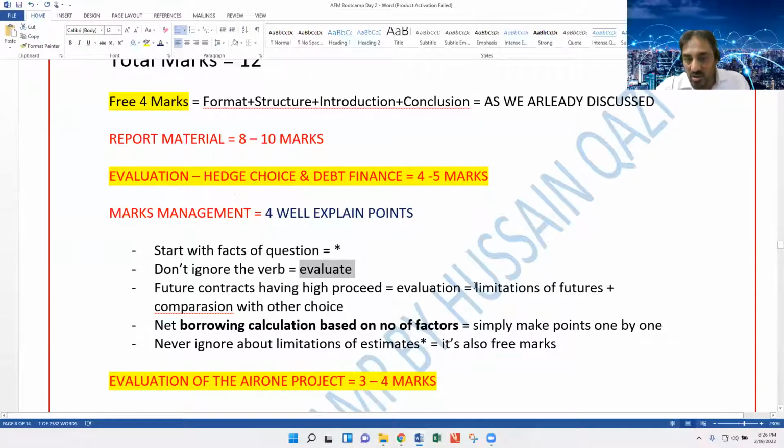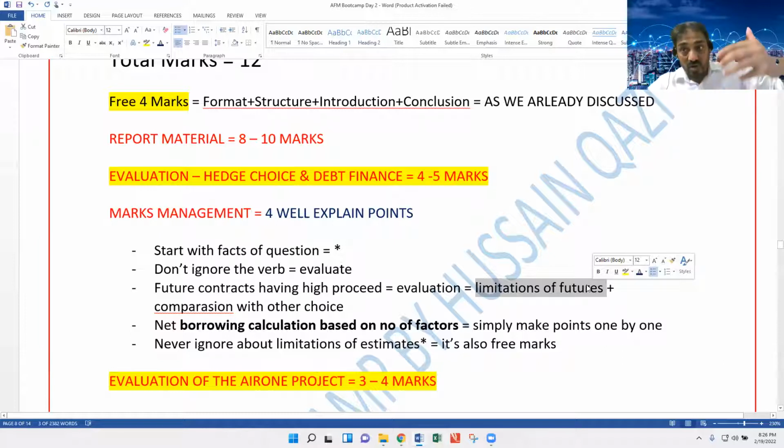For example, you have to incorporate some limitations of the futures. The futures contract has a limitation that you have to incorporate some margins. Any unfavorable situation, any favorable situation of the future.